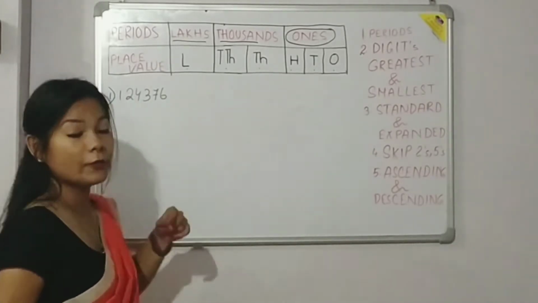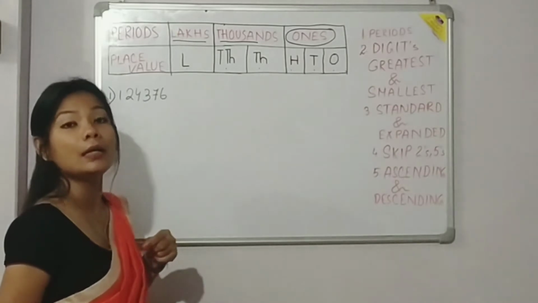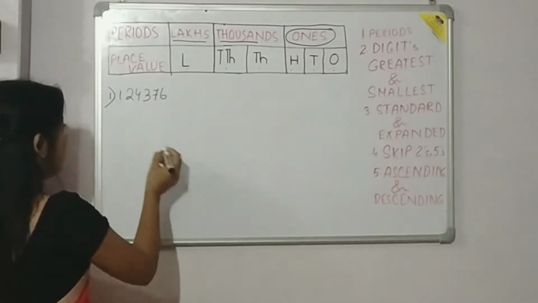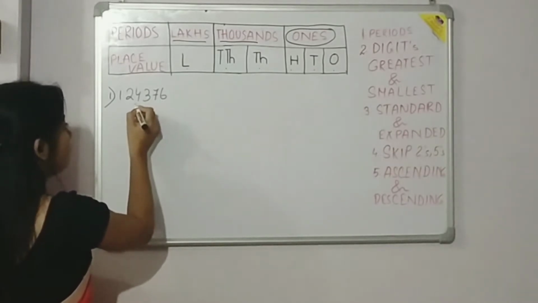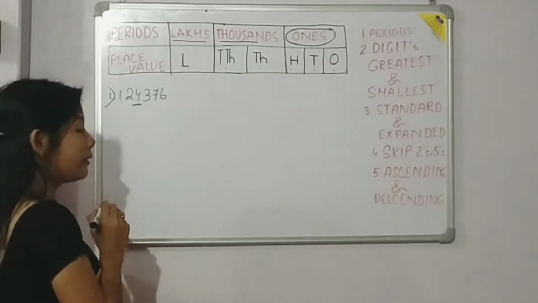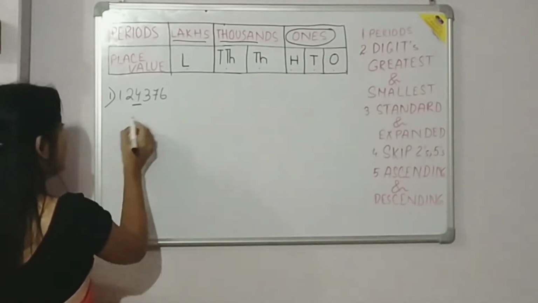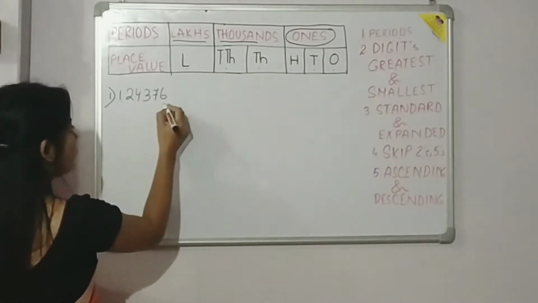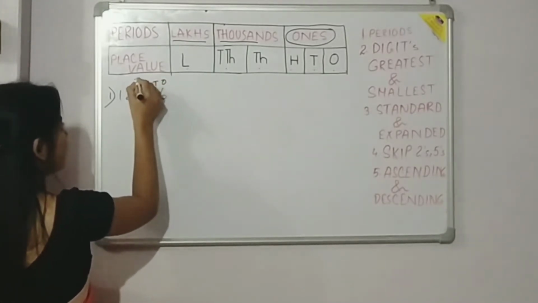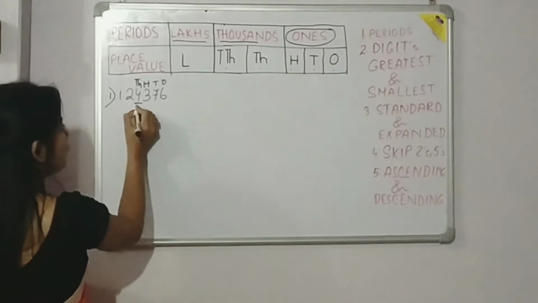First of all, let me tell you how to find out the face value. If anybody asks you to write the face value of a number which is placed in thousand place, we will count ones, tens, 100, 1000. So in 1000 place 4 is there.